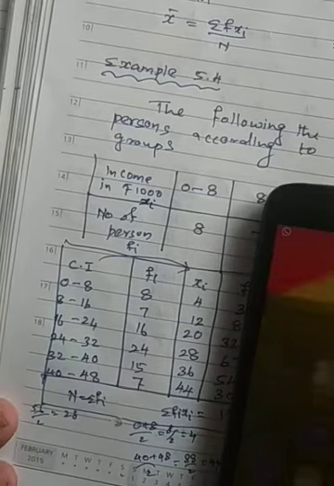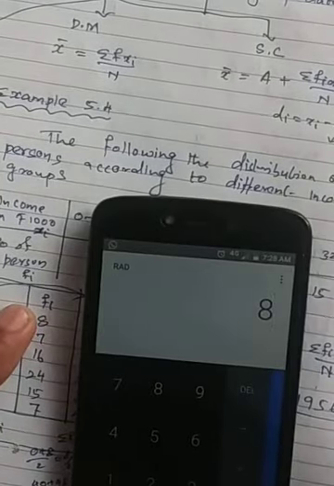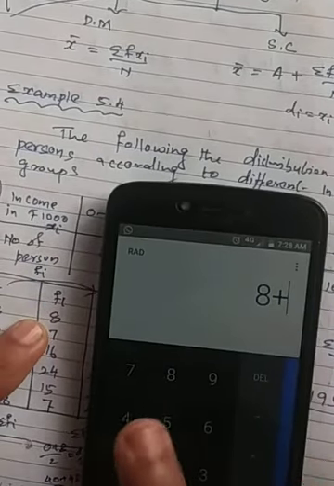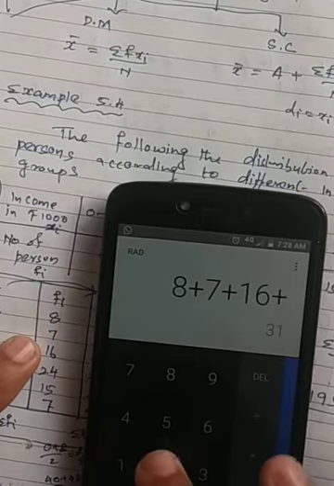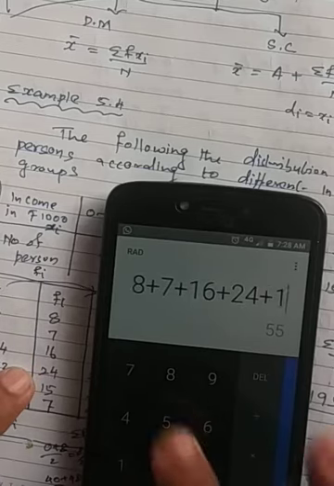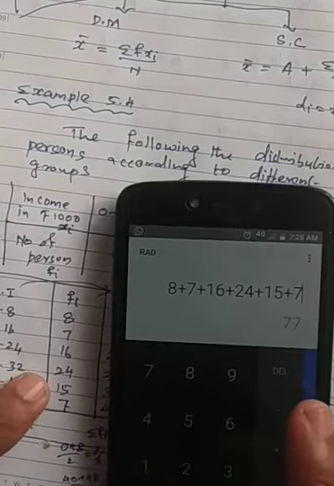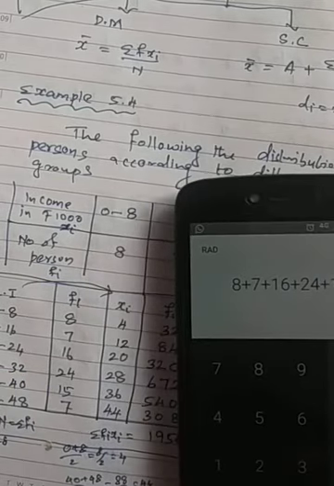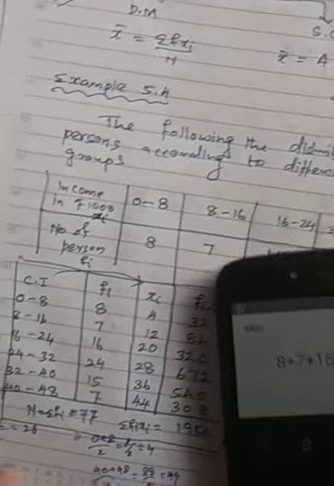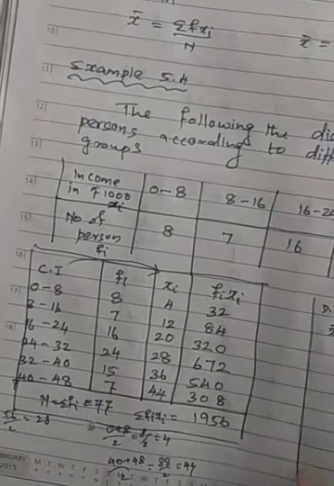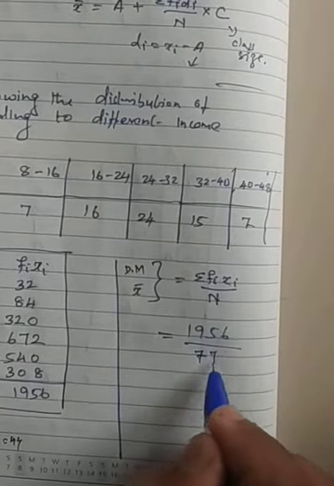So again I am using the calculator for our convenience. 8 plus 7 plus 16 plus 24 plus 15 plus 7. How much is it coming? 77, right? So that value is coming as 77. That n value I am getting is 77. Properly write it. Don't write like how I am writing. I want to write within the page, that's why I am writing here. So this is coming 77, that n value I have written.